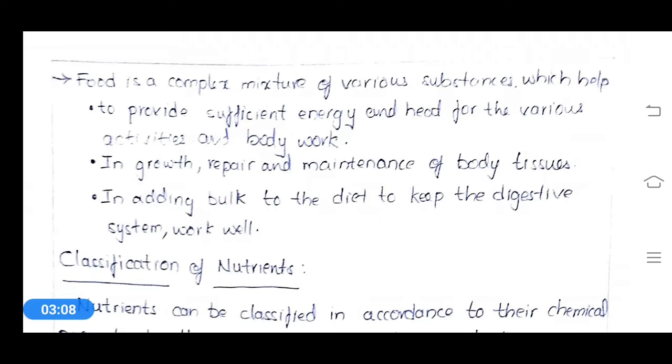Whatever energy and heat our body requires for its metabolic activities, food will be the source.